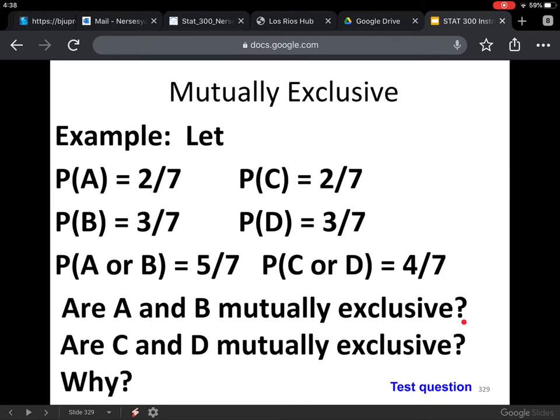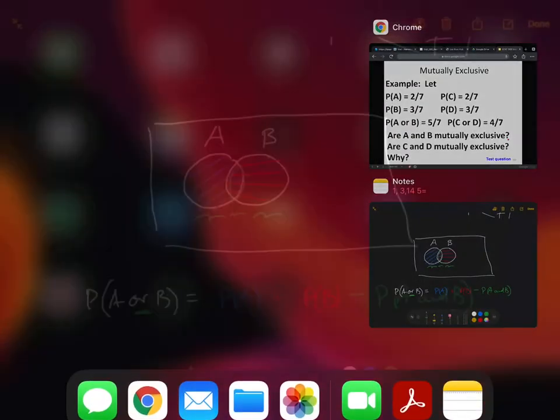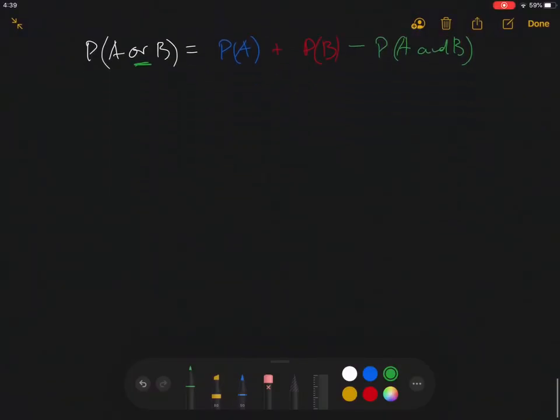Well, you can figure this out and see if we have probability of A plus probability of B equaling probability of A or B. If that's the case, if there is no intersection that I need to subtract, then they are mutually exclusive. So let me write this out here. We have 2/7, and 3/7 equals 5/7. And so if we take a look at this, if we're being asked to find probability of A